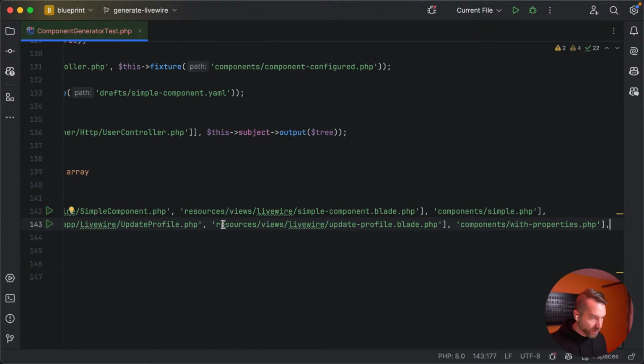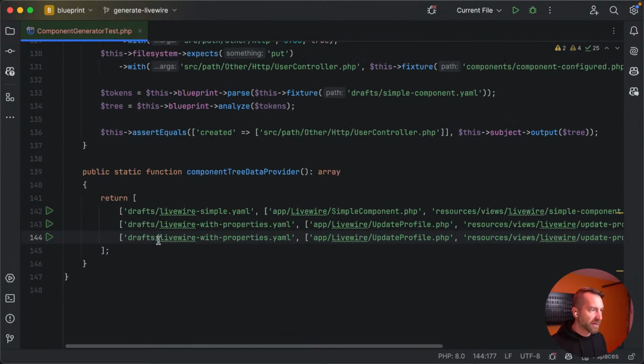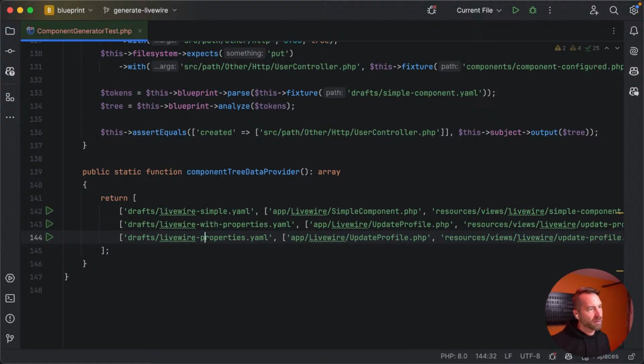So I think what I want to do here is say Livewire properties, all statements. Well, let's be more specific. Controller statements? Well, no. We're a component, not a controller, so I don't want to be confusing.